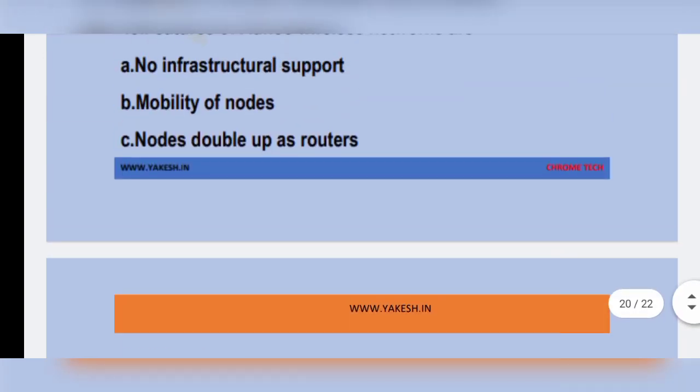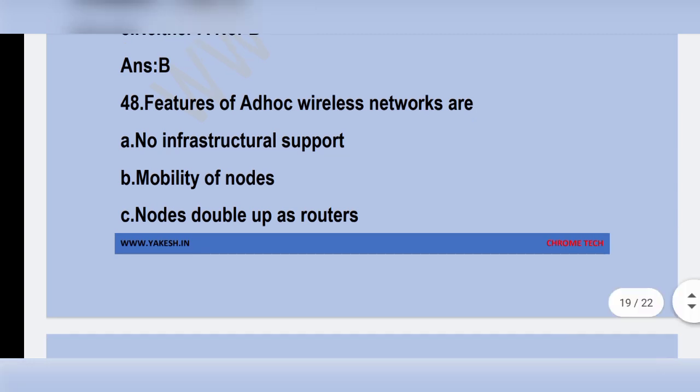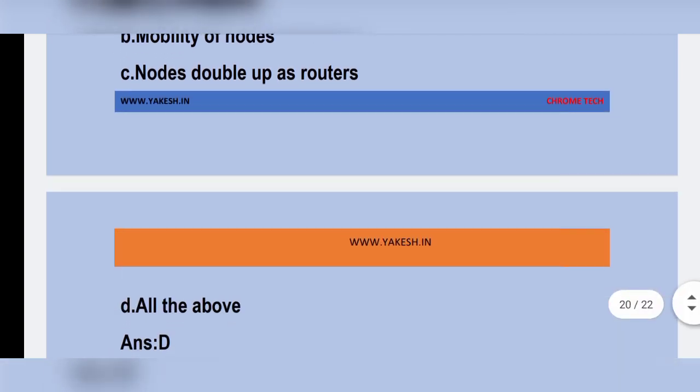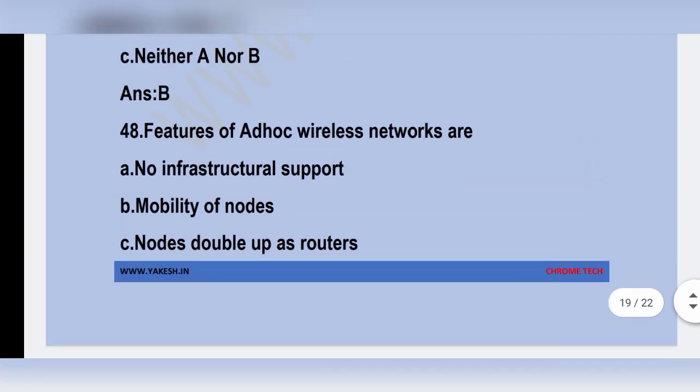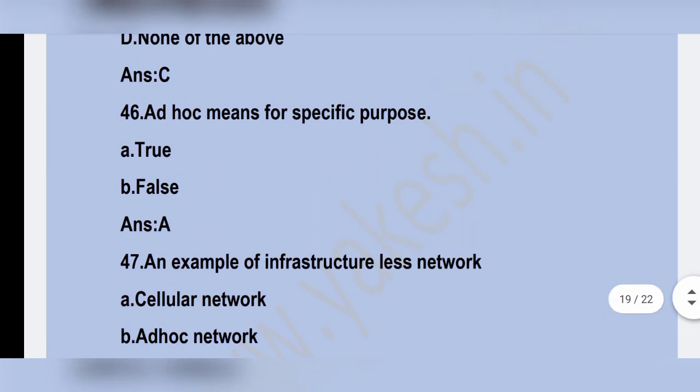Next question. Features of ad hoc wireless network are dash. Option D, all the above: no infrastructure support, mobility of nodes, nodes act as routers. Next question. An example of infrastructure-less network. Option B, ad hoc network. Ad hoc means for a specific purpose. Option A, true is the correct answer.